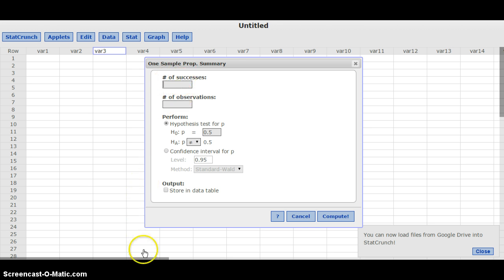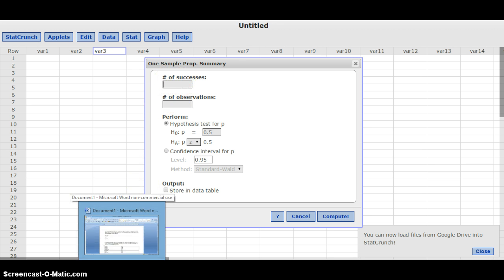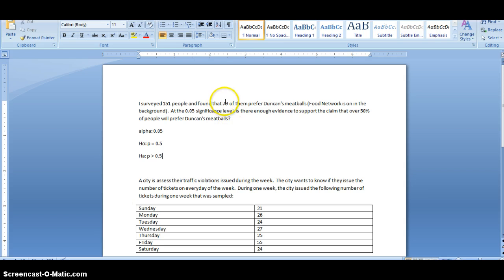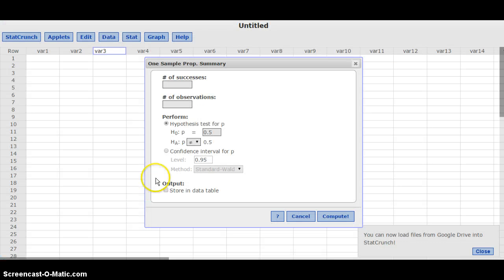So remember, we'll go back to the examples to find these numbers. So remember, we had 79 people that preferred them out of 151. So 79 people out of 151. Again, we are doing a hypothesis test here. You'll notice that the null hypothesis is already set up for us. It is at 0.5. That's not always the case. I didn't pick that one for this. I just happened to pick this at 0.5. Again, my alternative is that it's greater than, and then from here we're just going to hit compute and we're going to see what happens.